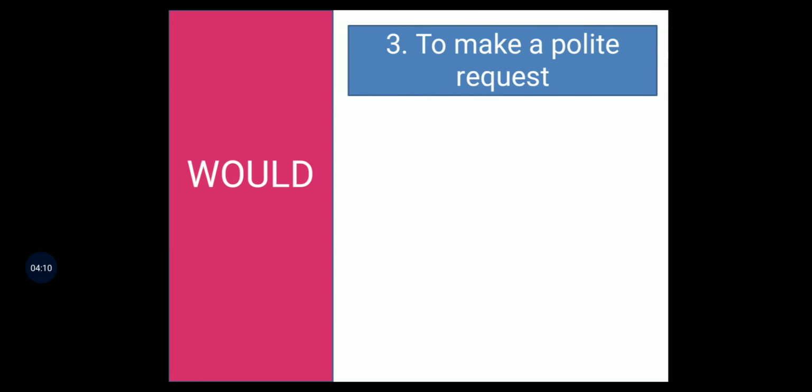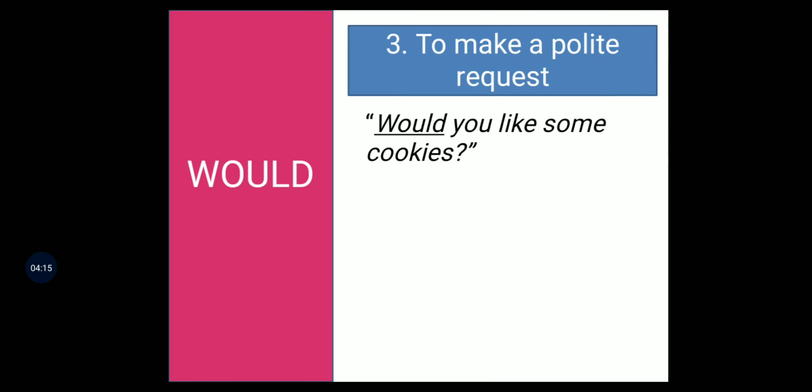The next case of using would is to make a polite request. So quite like could, would can also be used in the form of a request. So, would you like some cookies? So it's kind of a question or a polite request asking a person whether he or she would want to have some cookies.